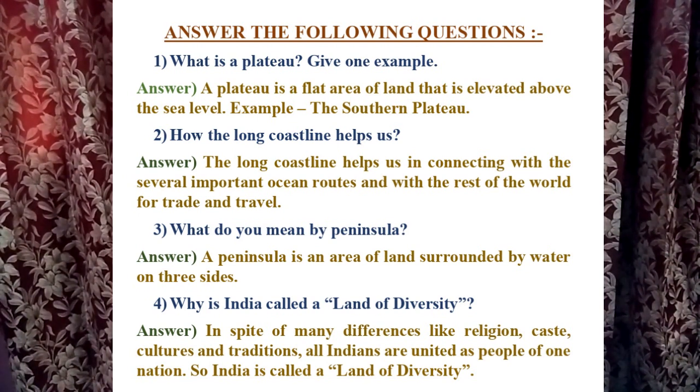Next we are coming to question number 3. What do you mean by peninsula? Answer, a peninsula is an area of land surrounded by water on 3 sides. Number 4, why is India called a land of diversity? Answer, in spite of many differences like religions, caste, culture and traditions, all Indians are united as people of one nation. So India is called a land of diversity.